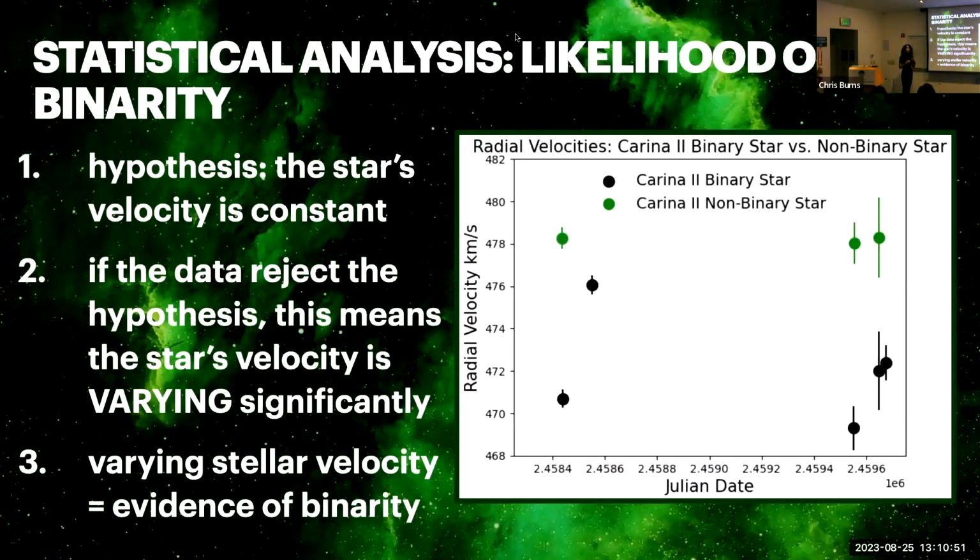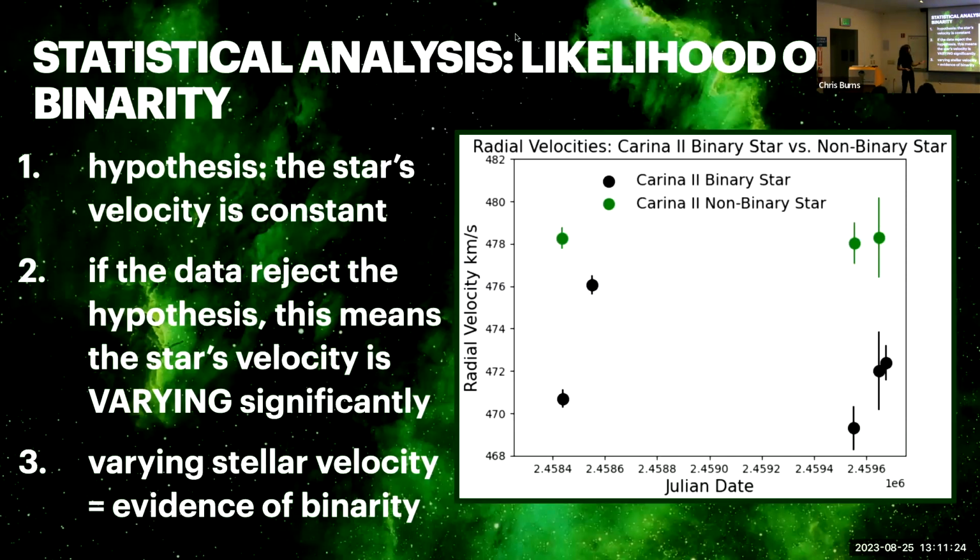Once we did that for all the stars, what we essentially had was, for every single star in our sample, a set of velocities over a time period. Again, we're trying to find the binary stars in this entire sample. So you can look at this set of velocities for a single star and see whether the velocity is staying consistent over time. The way we did this gave us a statistical analysis of the likelihood of the binarity of that star. Specifically, we used a chi-squared goodness of fit analysis, where the fit we were testing was just that the velocity of that star was constant.